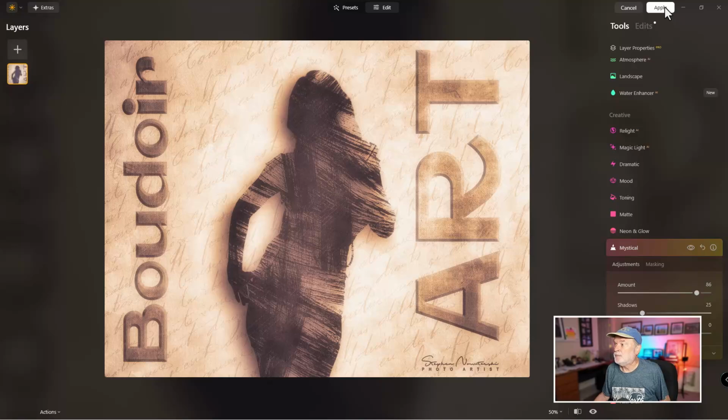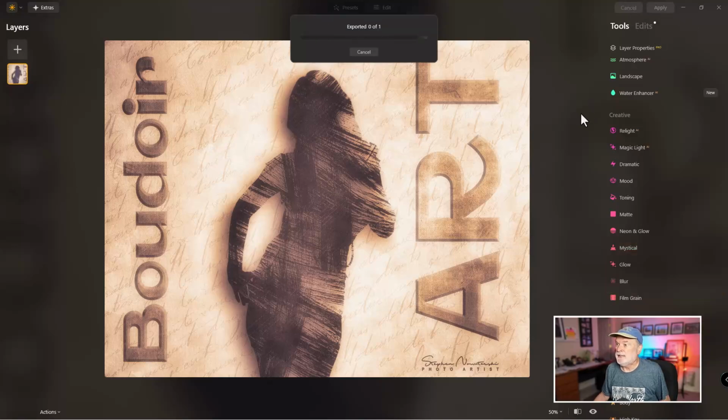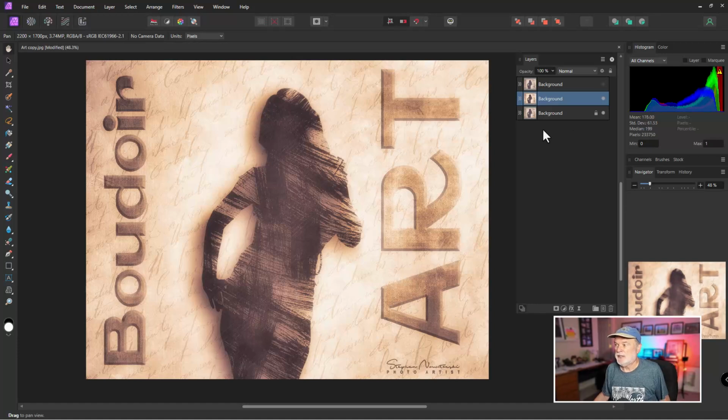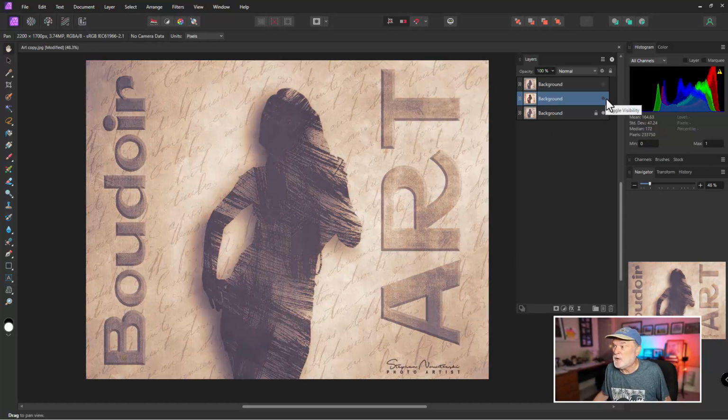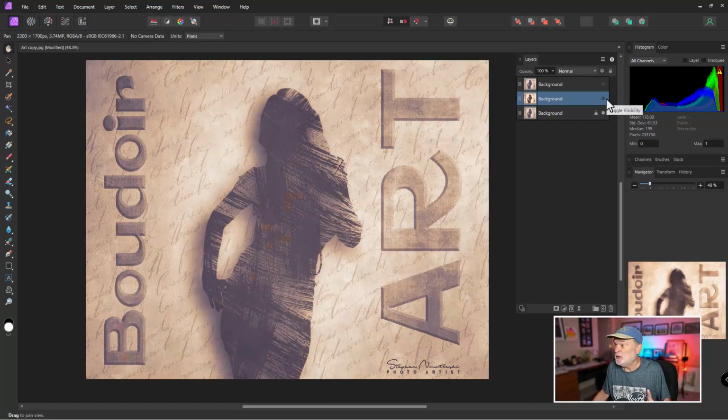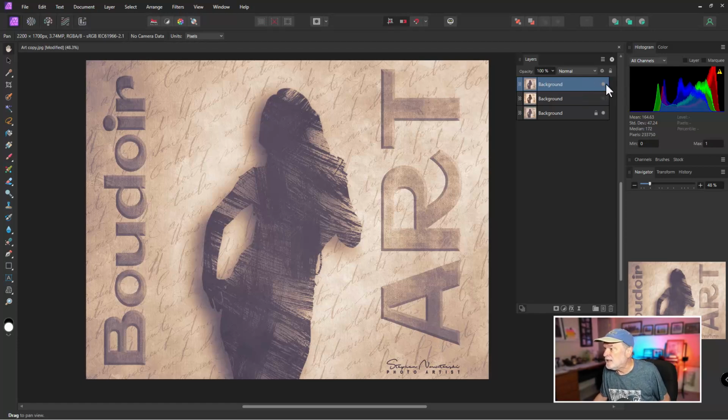Okay, I'm going to click on apply at the very top here, and let's see what happens. Let that render out and drop that right into Photoshop. I mean, hey, I thought it was in Photoshop. Affinity Photo 2. Let's close out of this. Before right there and after. So that's good. So Affinity Photo is working. That's a big plus for me. Okay, so let's reactivate the very top one here. And did I activate that? Yes, there we go.